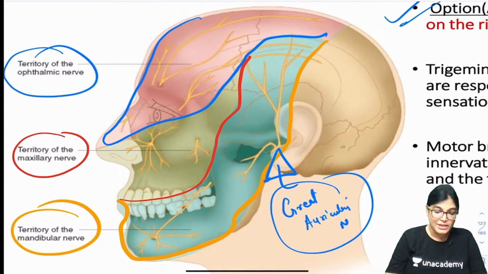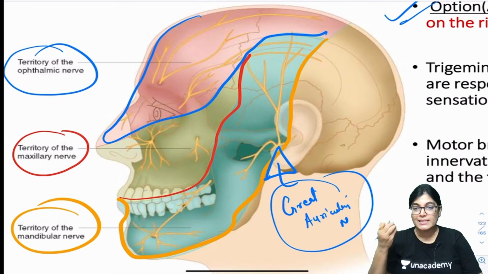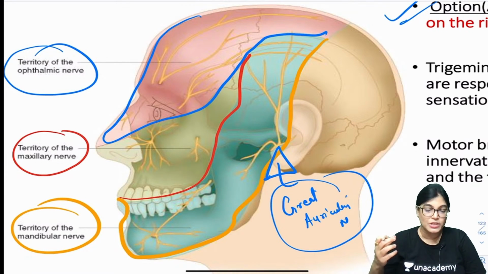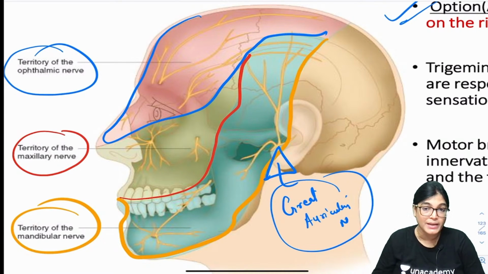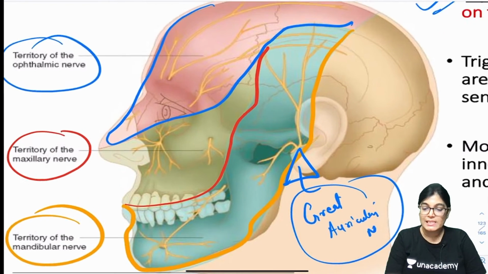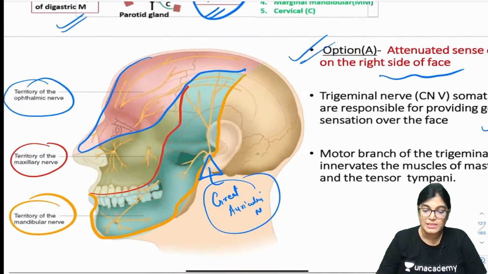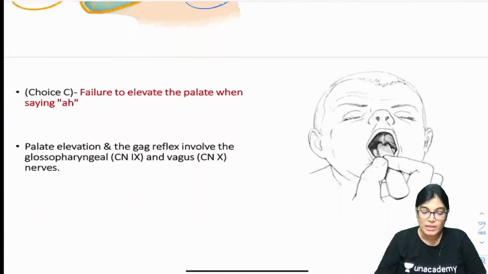Normal sensation, general sensation, my dear Sujata: the sensation of the facial skin is by the trigeminal nerve. Muscles of facial expression are by the facial nerve, but the normal general sensation, the sensory innervation of the facial skin and all, is done by the trigeminal nerve. So this can't be the correct answer. Let's move on to the other option.